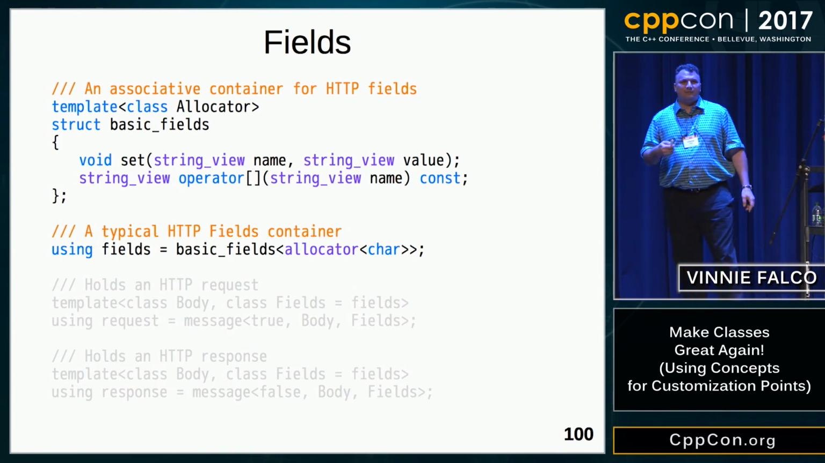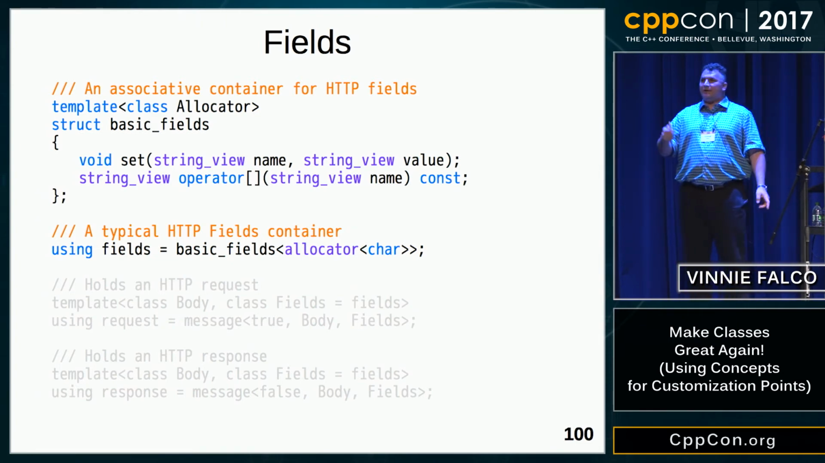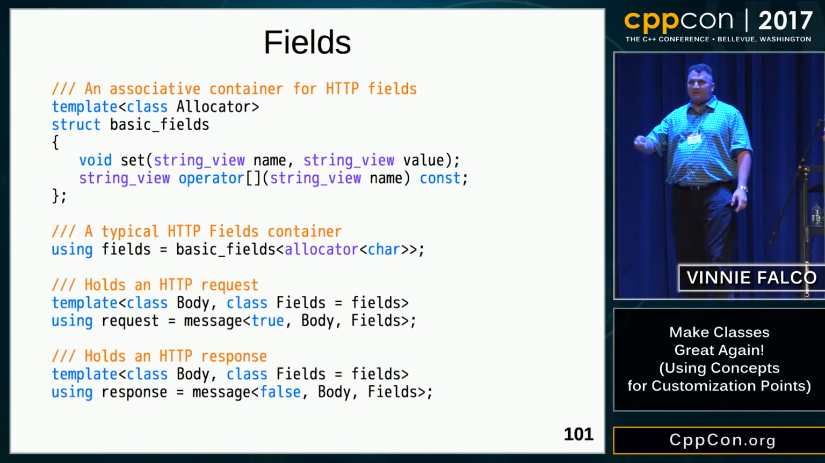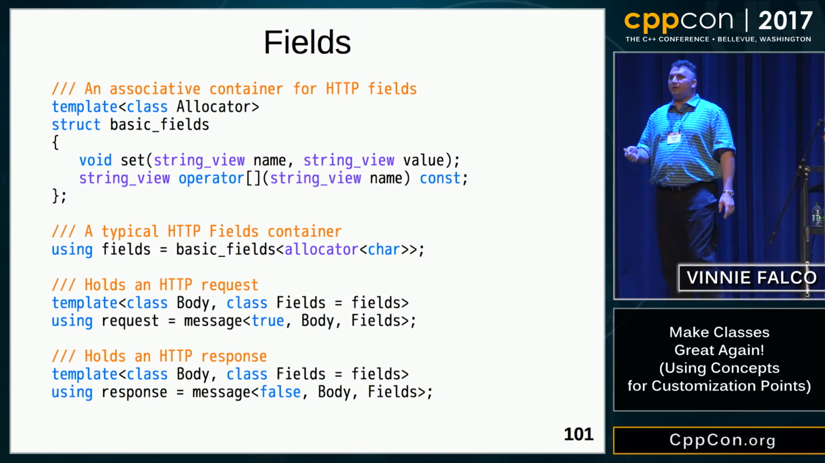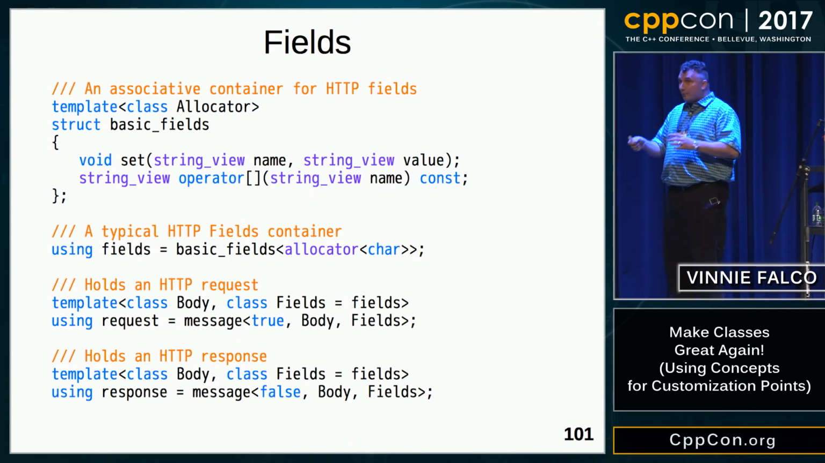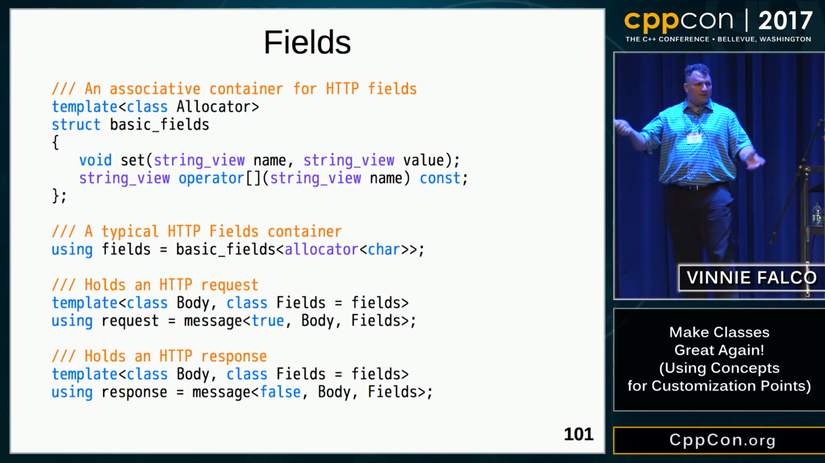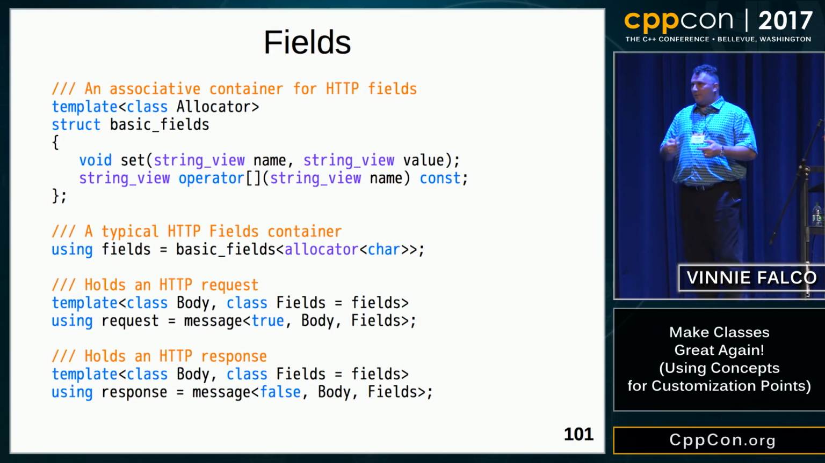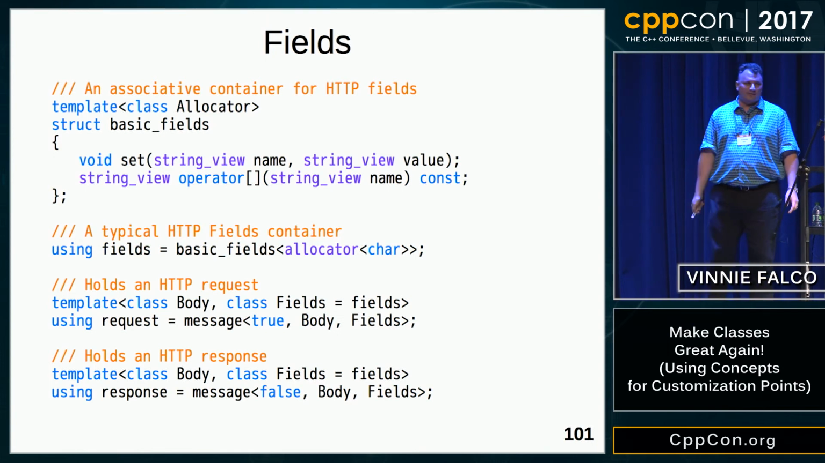To give the user some convenience, to save them some typing, I create an alias that uses the default allocator, and now we modify our request and response aliases to use that default. So now request and response are backwards compatible. If you don't name the fields, you get the default fields with the default allocator. You can specify your own fields type if you want, including a basic fields that uses your allocator. Very nice. The constructor, you can imagine, we just add to our forwarding constructor and we pass some parameters to the fields as well. I won't get into those details.